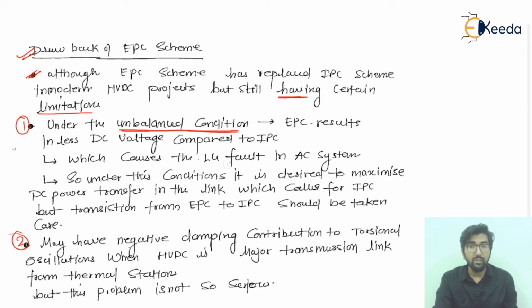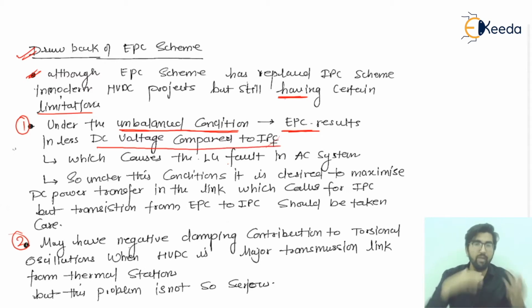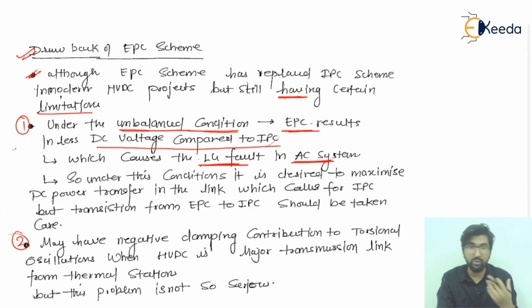Then, EPC results in a lesser DC voltage compared to the IPC. If I compare with the EPC scheme, whatever voltage comes is lesser as compared to the IPC. So that is actually a disadvantage. What is the disadvantage of that? Because if we have less voltage, there may be chances of an LG fault also in the AC system. So we also have to take care of that.